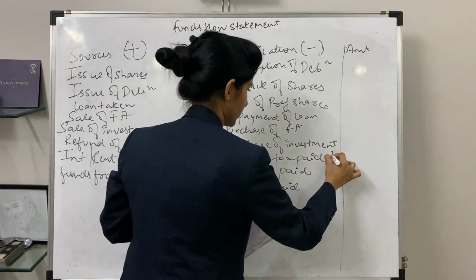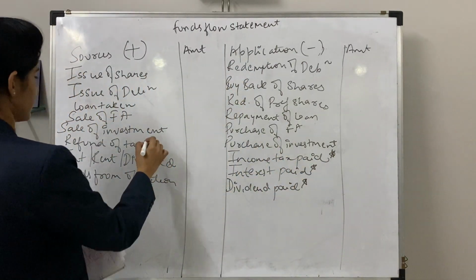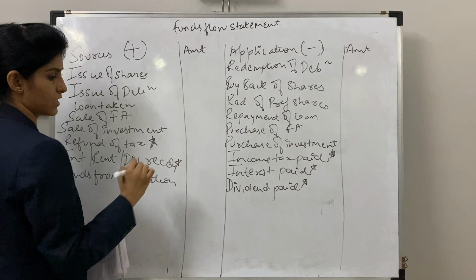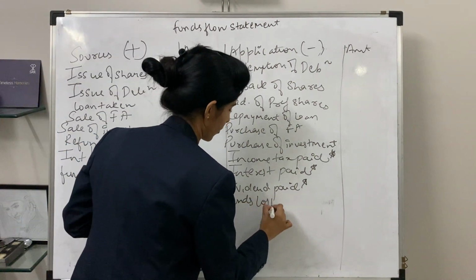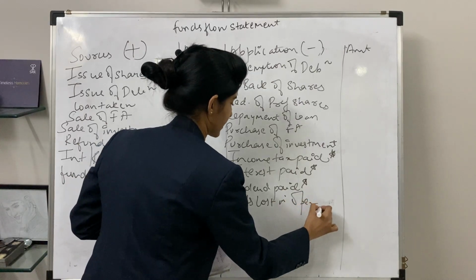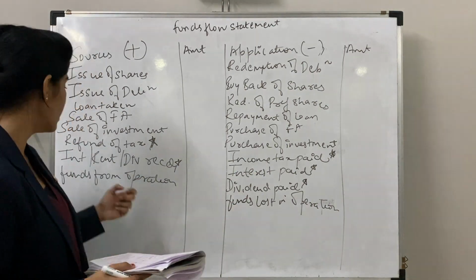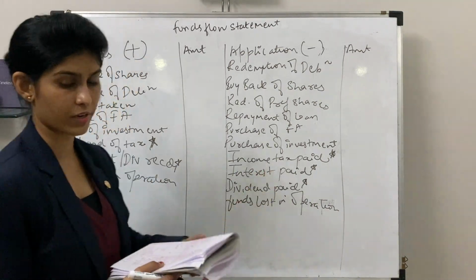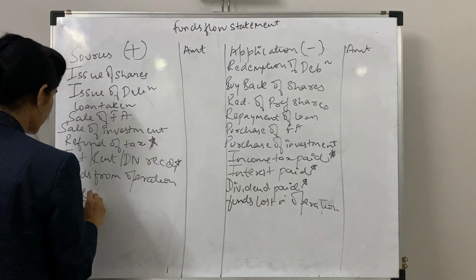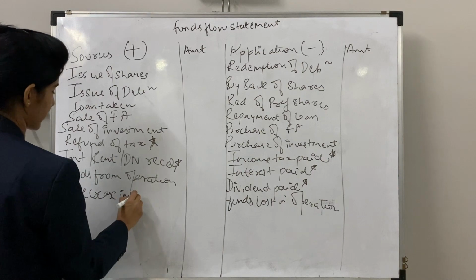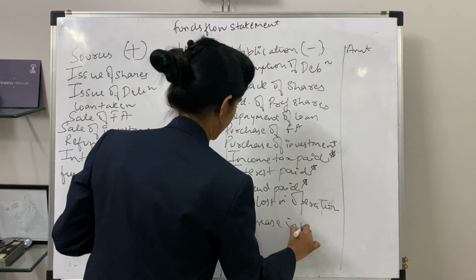Mark a star over here because these were the things recorded in your notes, but here it is being recorded in your funds flow statement. Now moving on to next, funds lost in operation. That means if you are getting your answer in negative from your first statement, it will be recorded over here. So either this or this will be recorded in your funds flow statement. Now next thing, we will be recording here decrease in working capital and here increase in working capital.